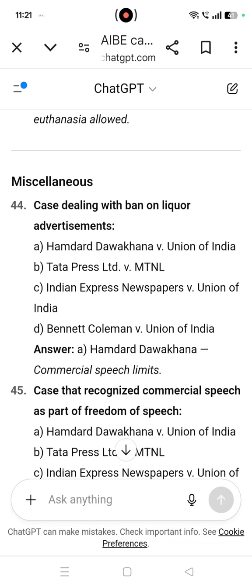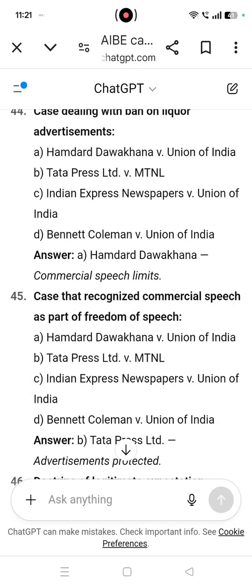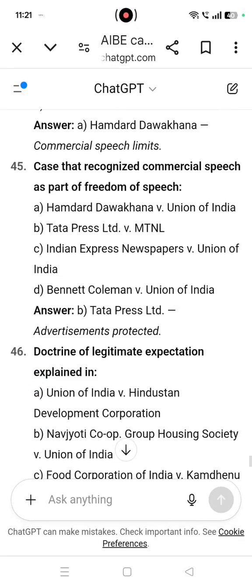Case dealing with ban on liquor advertisements is Hamdard Dawakhana versus Union of India about the commercial speech limits. Case that recognized commercial speech as part of freedom of speech is Tata Press Limited versus MTNL about the advertisements protected.